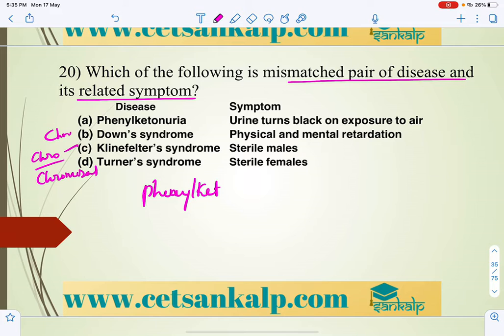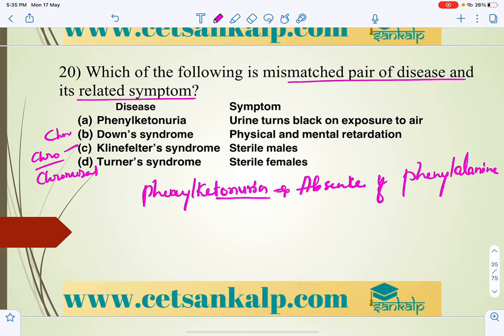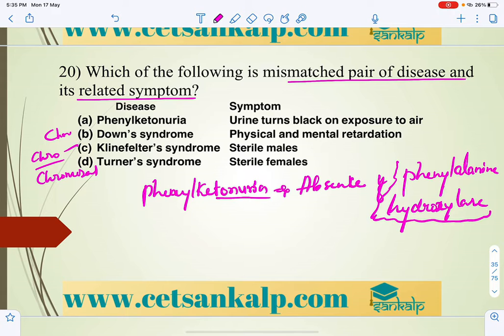Phenylketonuria is mainly caused by the absence of the enzyme phenylalanine hydroxylase. The particular gene which codes for phenylalanine hydroxylase will be affected, and there won't be this enzyme.